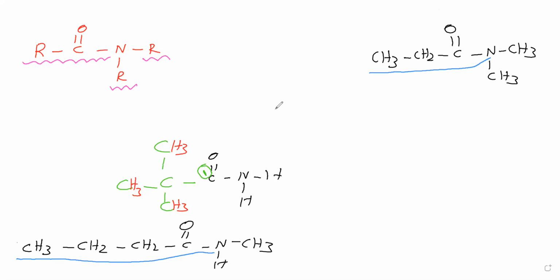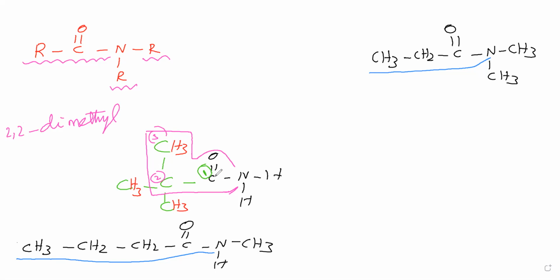Therefore, how to select the parent? You see that we are selecting the parent like this. In the parent, we are giving numbering. For amide carbon, we are giving number 1, then number 2 here, number 3 here. So now this CH3 is a branch, this CH3 is a branch, therefore we can say dimethyl. So this methyl group position 2, this methyl group position 2, therefore 2,2-dimethyl, we can say.